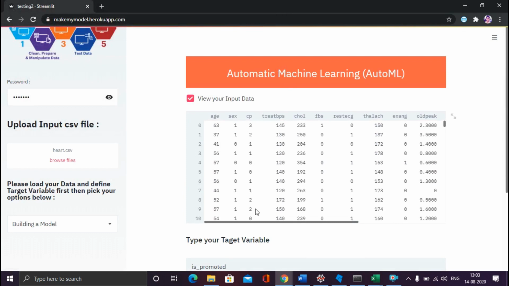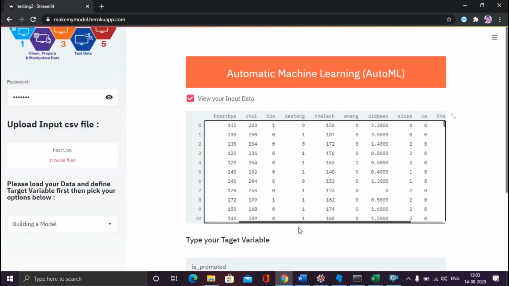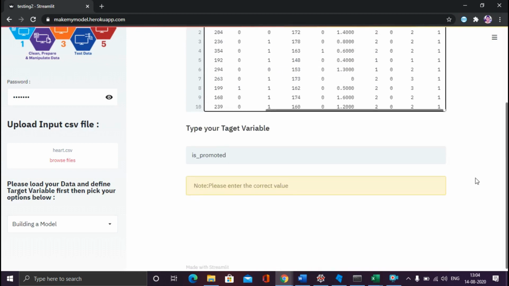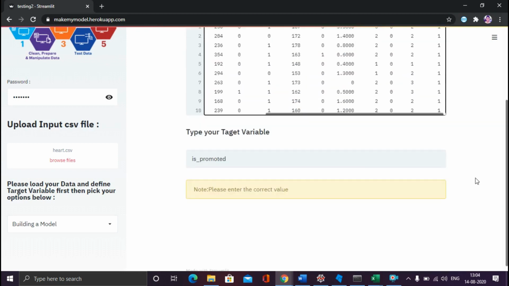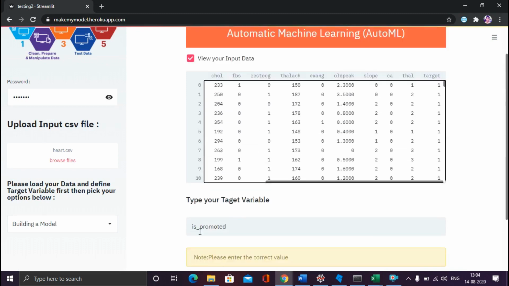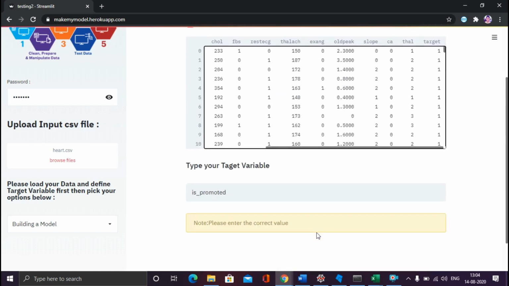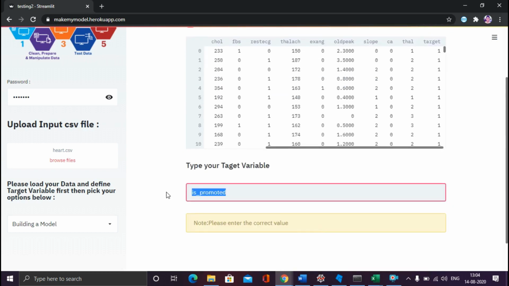So this is the data, and if you see this data, it has only numeric data. There are no categorical features. Again, you have to change your target variable. Now see, the whole result has gone. Please enter the correct value, because we have given is promoted, that's why it is showing me an error message. This is also something I have coded over there, when to give what error messages. Target.